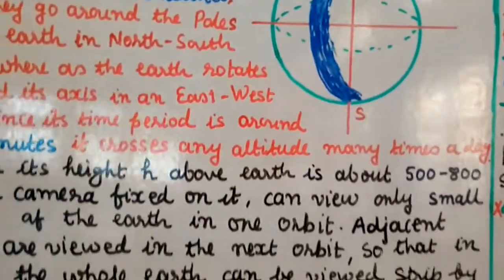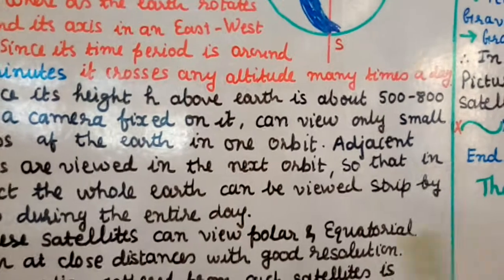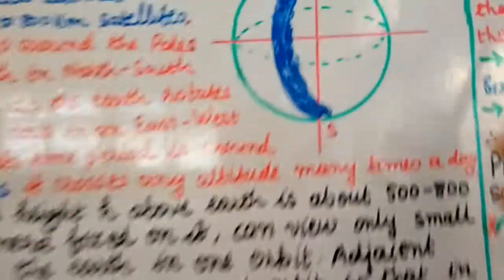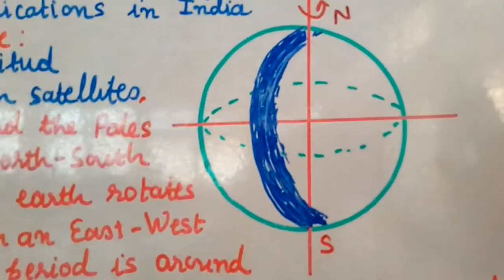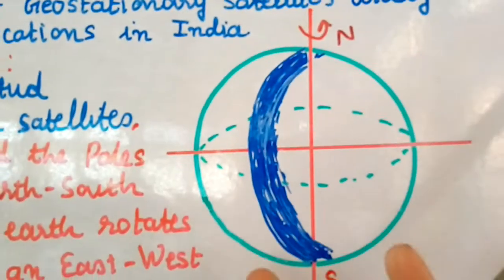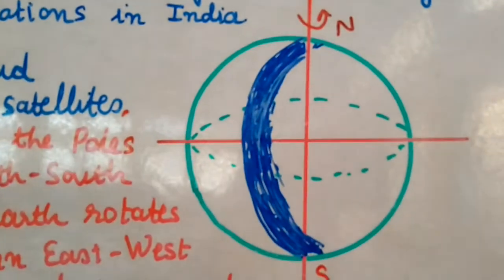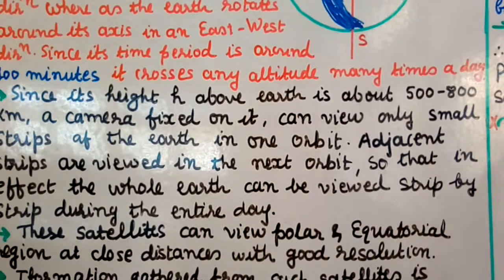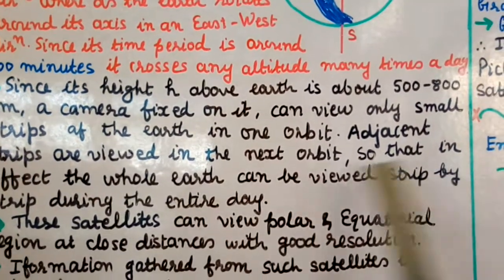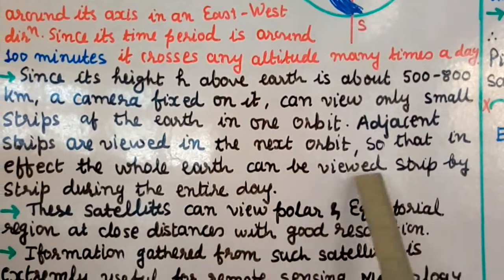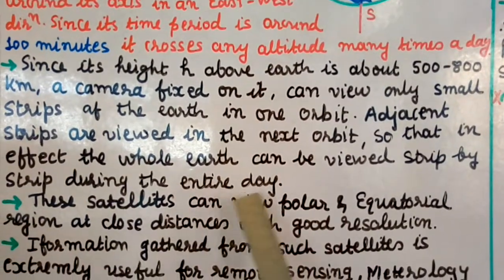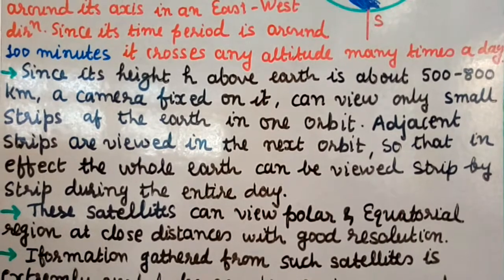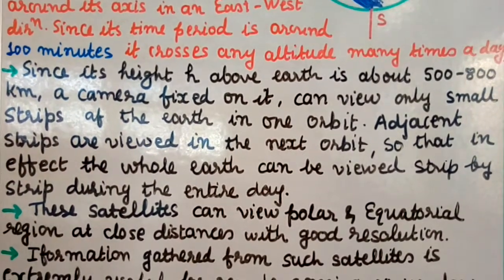So what we have written next is, adjacent strips are viewed in the next orbit, right? As I said, the Earth is also moving, that means the strip next to this one, which I have not shown here, will be viewed by the next orbit. Next orbit means next revolution. So in effect the whole Earth can be viewed strip by strip during the entire day, and therefore you can see that the whole Earth can be viewed.